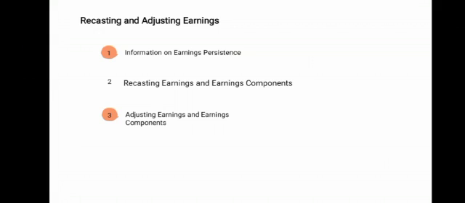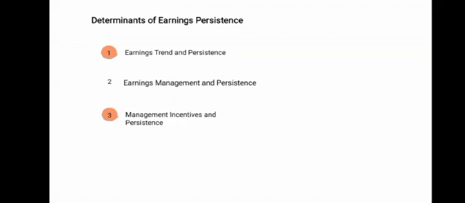And the last is adjusting earnings and earnings components. The adjusting process uses data from the recast income statement and available information to assign earnings components to periods where they most properly belong. We must be especially careful in assigning extraordinary or unusual items to periods. Also, the income tax benefit of a carryforward of operating loss should normally be moved to the year of the loss occurrence.